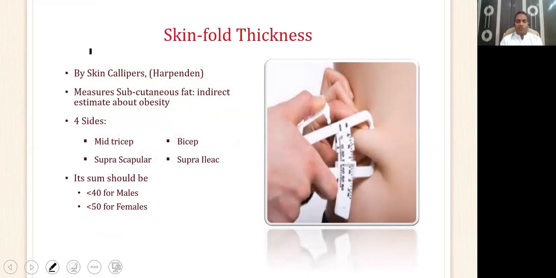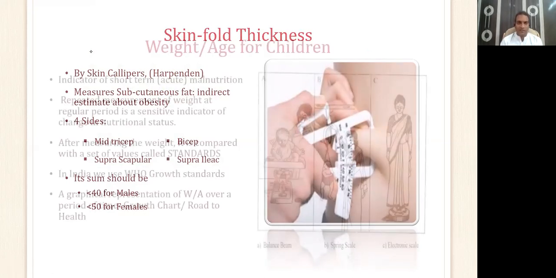The skin of 4 sites are used. Those are mid-tricep, bicep, suprascapular region, and suprailiac region. Then all the 4 measurements are added up together. In case of males, it should be less than 40 centimeter, while in case of female, it should be less than 50 centimeter. Again, it is an indicator of body fat, especially the subcutaneous fat, and therefore it is a marker for future development of cardiovascular disease or hypertension or diabetes mellitus.